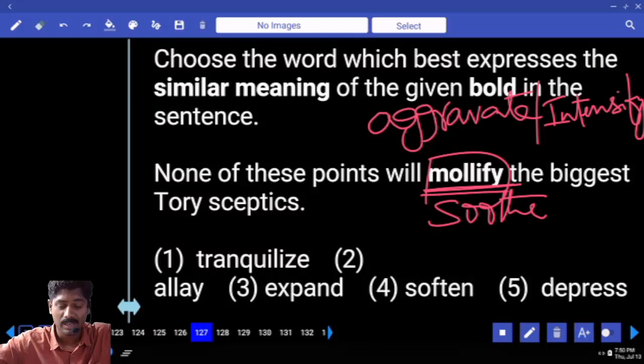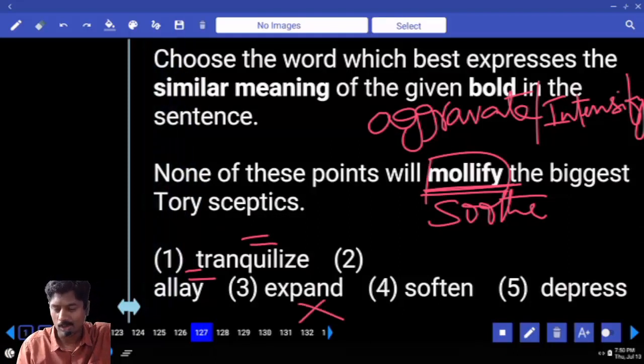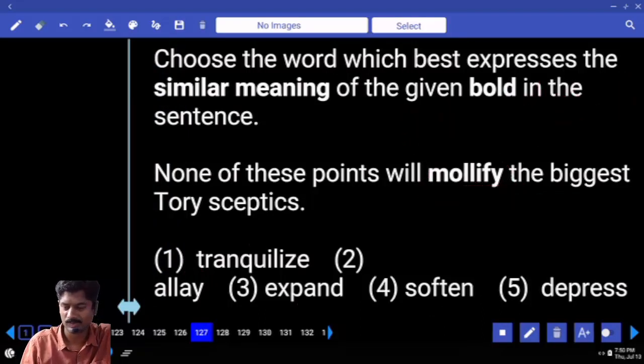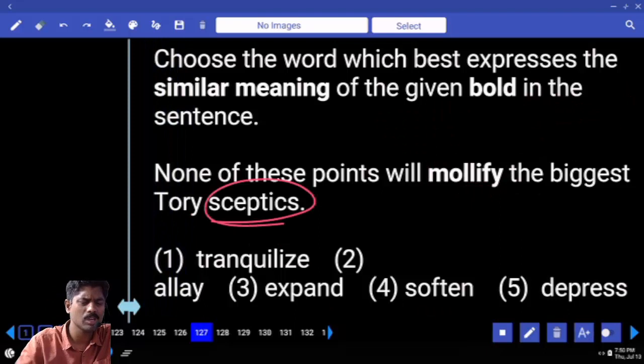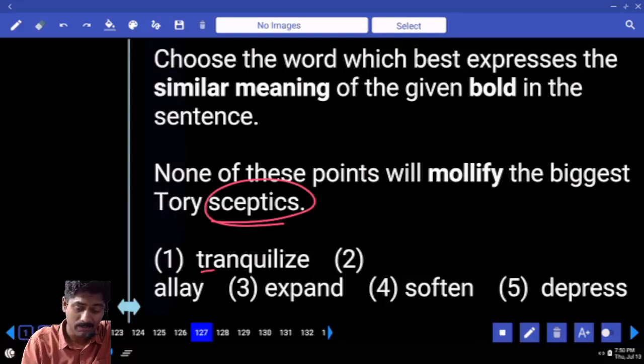So, tranquilize, okay. Allay, okay, same meaning. Expand, not related. Soften, okay. Depress, negative. Answer 1 or 2. Skeptics, do you know the meaning of skeptic? A person who always doubts. Suppose you are starting something, then a skeptic fellow, a doubting fellow, will come. How will your business be successful? Will you get the job? A doubting fellow is called a skeptic. So 1 or 2. And tranquilize means what?